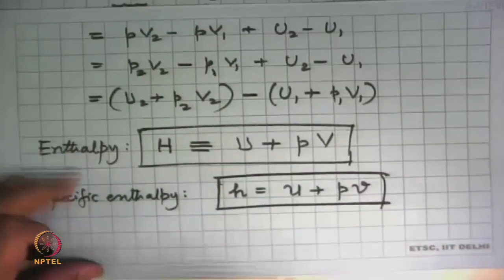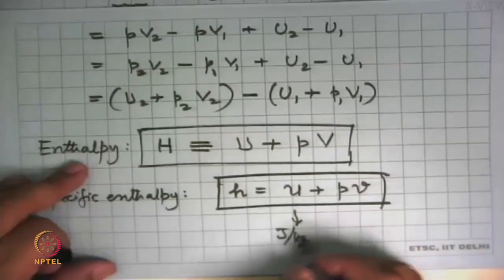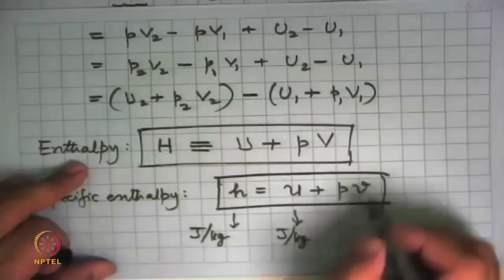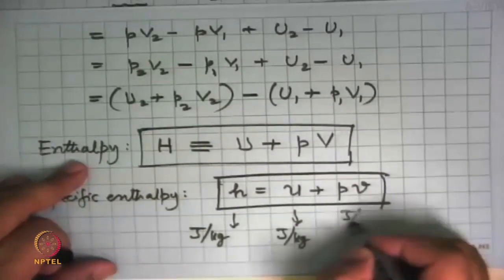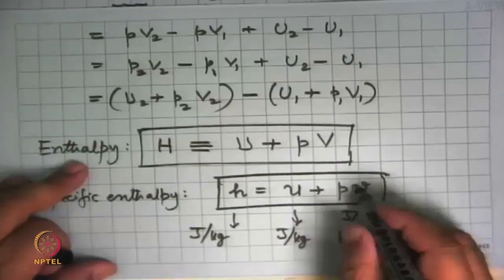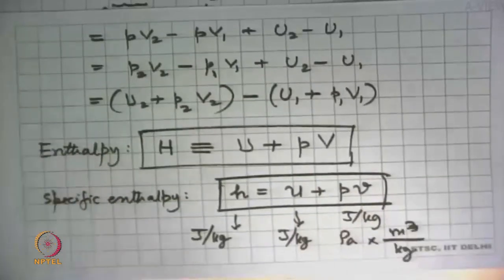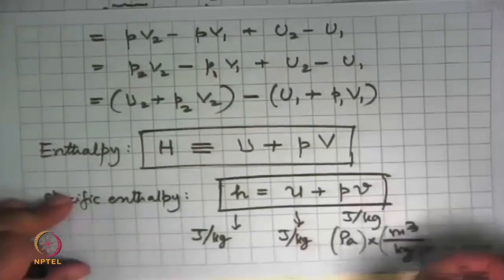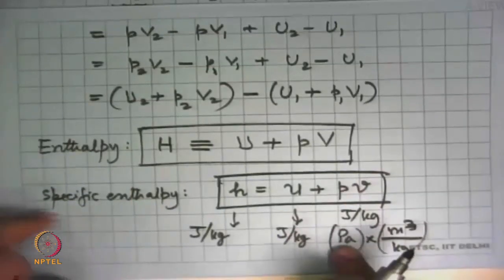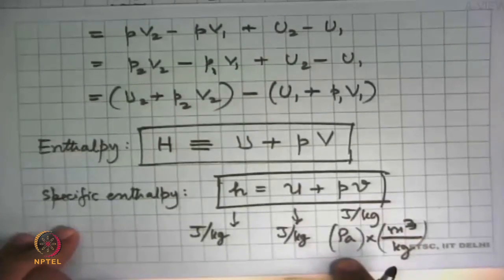Okay, the first thing is units. U is joules per kg. H will also be joules per kg. PV should also be joules per kg. And to get that, P has to be in Pascal and V has to be meter cube per kg. It is important to keep the units straight when making this calculation. We often work with kilopascals and bar and megapascals, but when we come to this point, we have to have Pascal over there.